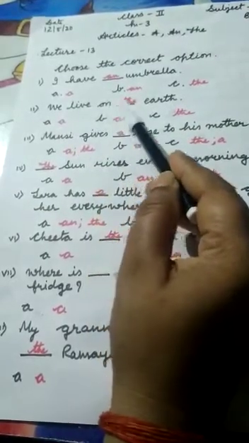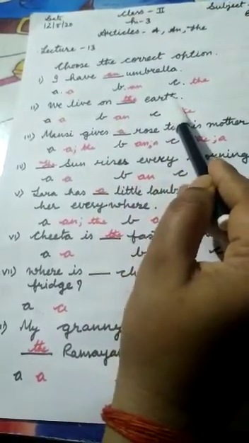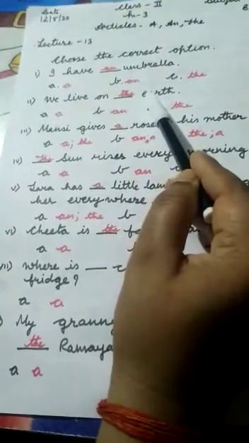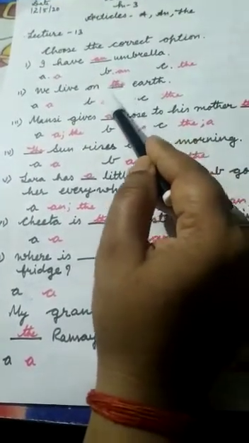We live on dash earth. Earth. There is only one earth, so it is a particular noun. So we will be adding here the.